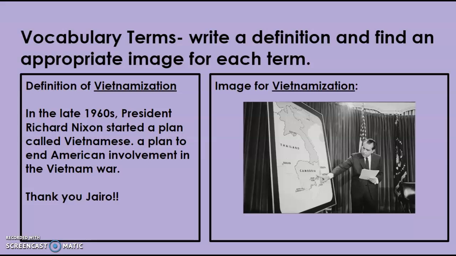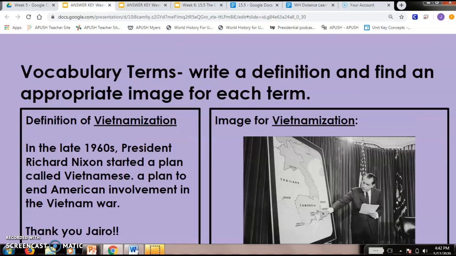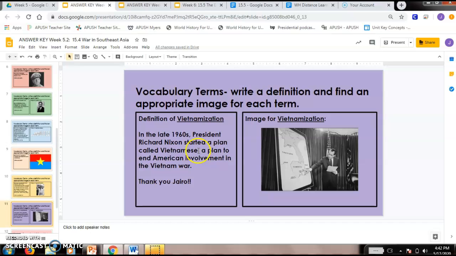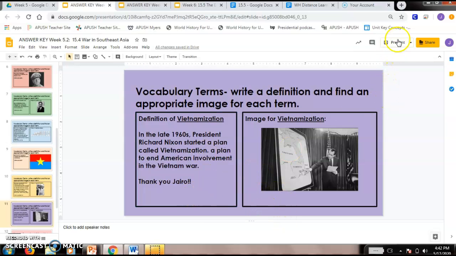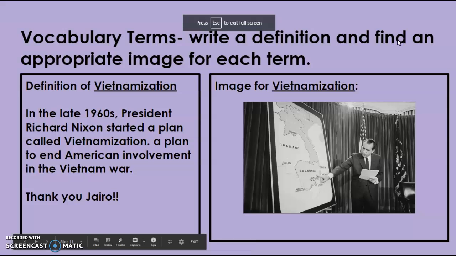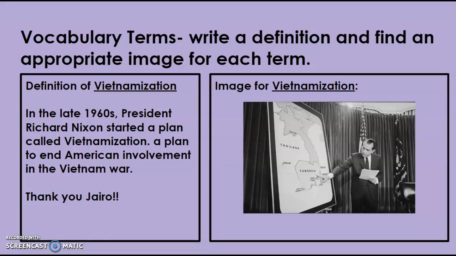All right, Vietnamization. We've got a great picture here Jairo found for us. I like this. He included President Nixon in this picture, so I thought that was cool. In the late 60s, President Nixon started a plan called Vietnamization, and I think it got autocorrected here, but his answer is correct: a plan to end American involvement in the Vietnam War. My guess is this got autocorrected, because when I write Vietnamization on my cell phone, it autocorrects. It doesn't like that term, but it is a term, and you're exactly right. The late 60s. Nixon is elected in 1968, and this is kind of his plan. Yeah, get America out of the war.